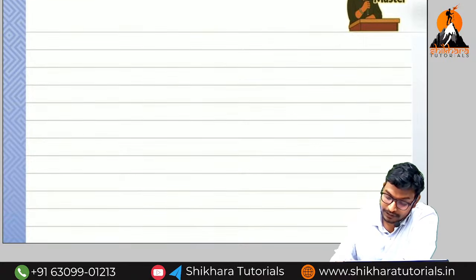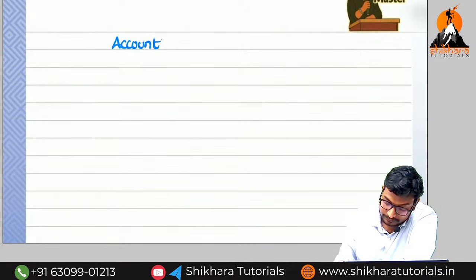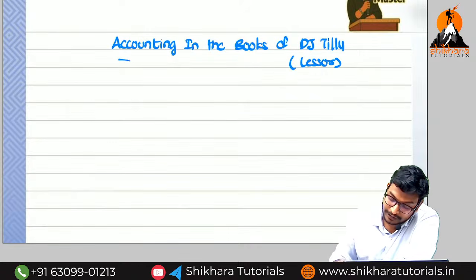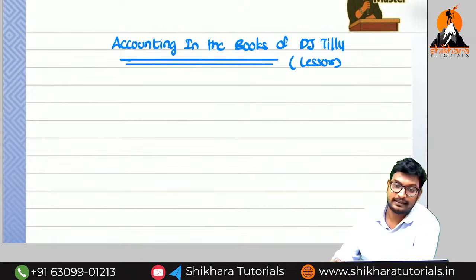So first we are going to see what ma? Accounting in the books of, who is the lessor ma? DJ Tillu is the lessor. Lessor is going to receive the amount or going to pay the amount amma? Going to receive the lease payments.